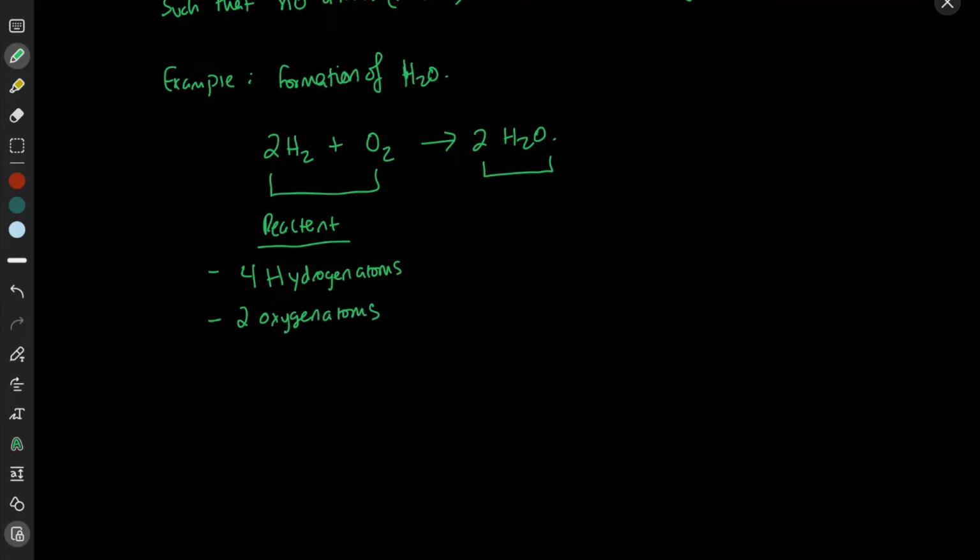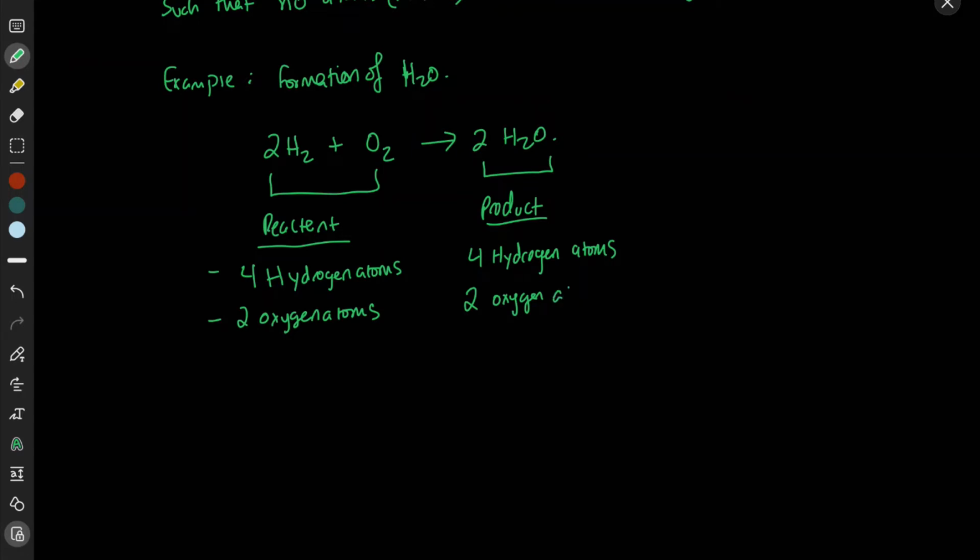Okay, so now let's look at the product side. Here we have 2 molecules of water, but within each molecule of water we have 2 hydrogen atoms and a single oxygen atom, right? So let's try product. We have again 4 hydrogen atoms, and we have 2 oxygen atoms from 2 molecules of water containing 1 atom of oxygen each, right?